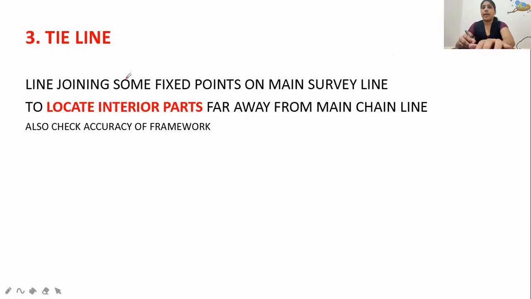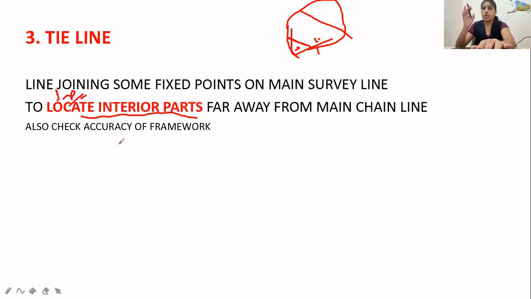Next is the tie line. A tie line is a line joining two fixed points on the main survey line. Any two points on the main survey line, if we join them, we get the tie line. The most important feature is to locate the interior parts far away from the main chain line. Parts which are near the main chain line can be referred to this tie line. This is the most important feature. Checking the accuracy is actually the purpose of the check line, but the tie line will do it also.